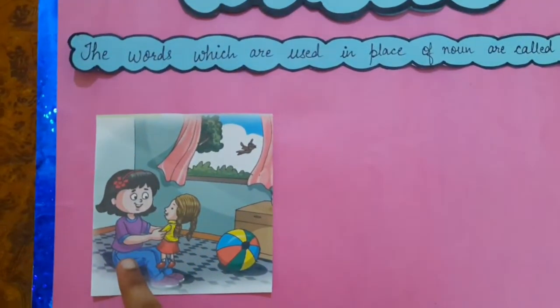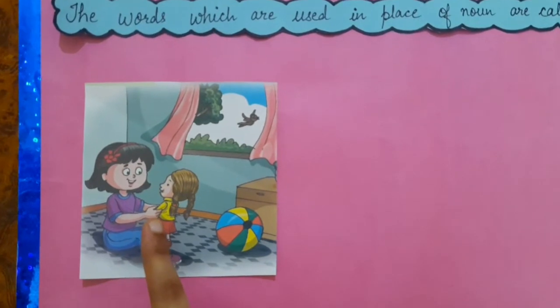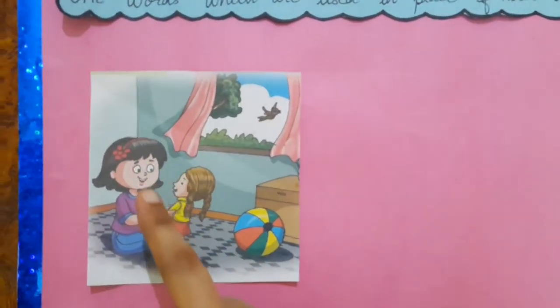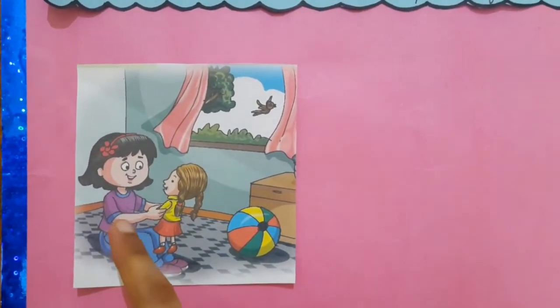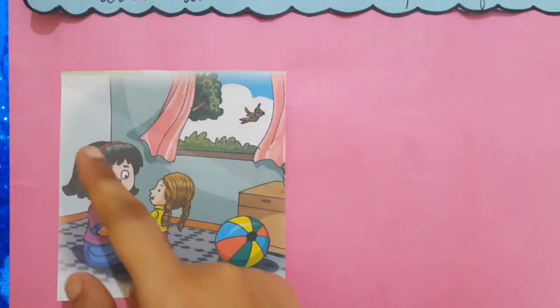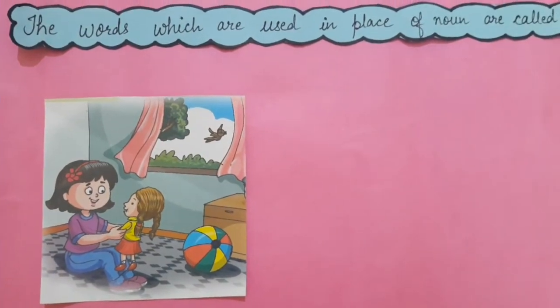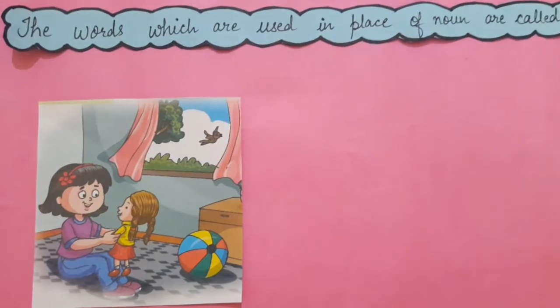Okay? Now next, let's take the another pronoun. Here is a girl. So, the girl is playing with the doll. The girl is smiling. The girl is wearing top and jeans. The girl is wearing red hairband. So students, does it look nice using the girl again and again? No, na.